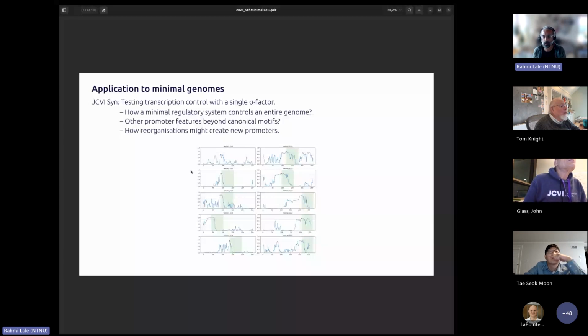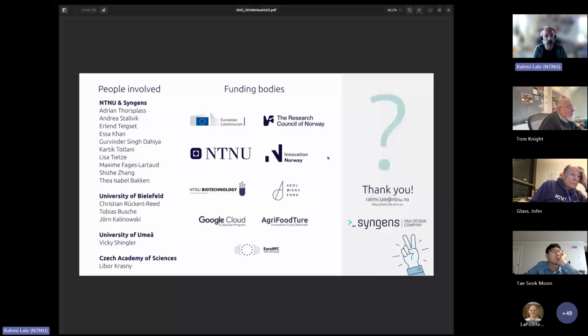So we have gotten hold of some data from John. We're thankful for that. But we found out that we have to run some experiments ourselves. And here is just a simple screenshot of the different tools that we have developed. We can look at the genome and tokenize the data, and then we can ask the models, can you show us where you think a transcription may start, given what we have trained the models on? And this gave us some inputs. Of course, we want to build these further. And these are the types of approaches that we would like to address using JCVI, syn1 and 3A and 3B.